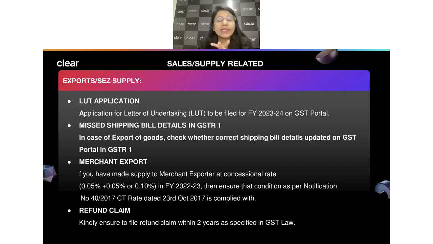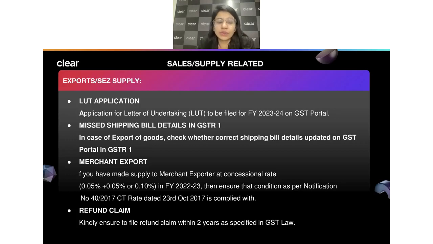So it is already enabled for FY 23-24. The LUT form is already enabled on the government portal. It's a very simple form. You just have to enter two witness details, and file it with the help of OTP or the DSC. Once that is done, you can go ahead and continue your export business as you're already doing. The only thing is that this application is very important when you have to do exports without paying any taxes to the government.